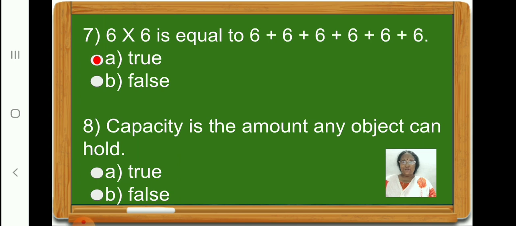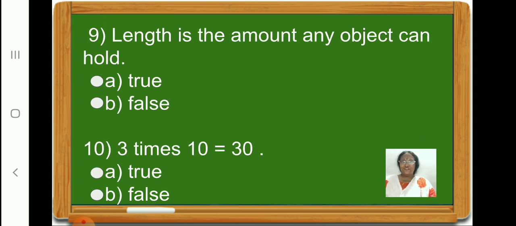Now let us move on to question 8. Capacity is the amount any object can hold. True or false, children? Yes, it is true. So let us click on option A, true. Let us go on to the next question. Children, length is the amount any object can hold. Is it true or false? Yes, it is false. Children, so let us click on option B, false.